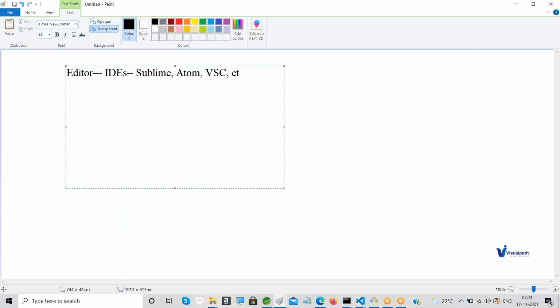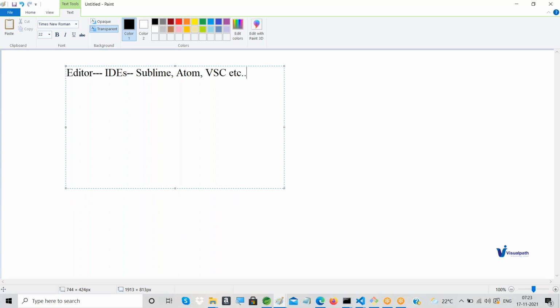Like that, different IDEs are available, but exclusively for front end, that is Angular, I prefer to use Visual Studio Code. I recommend that if you are already comfortable with some other text editor, it's okay, fine.